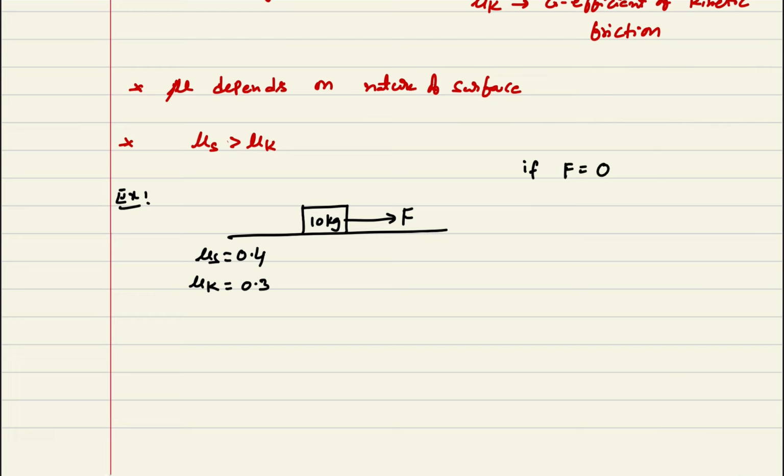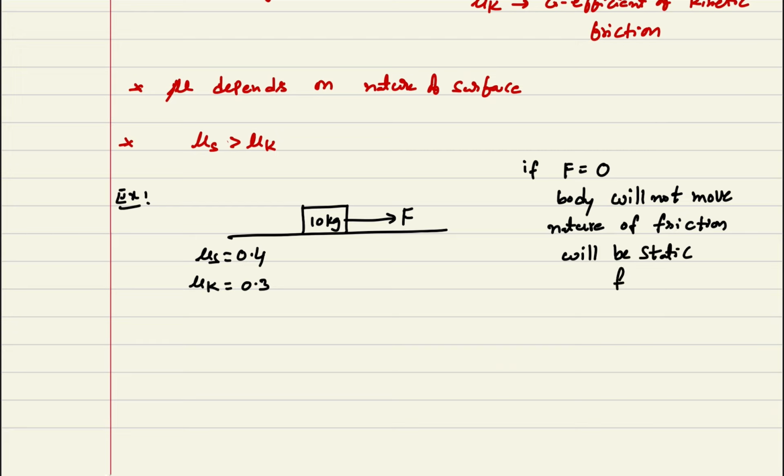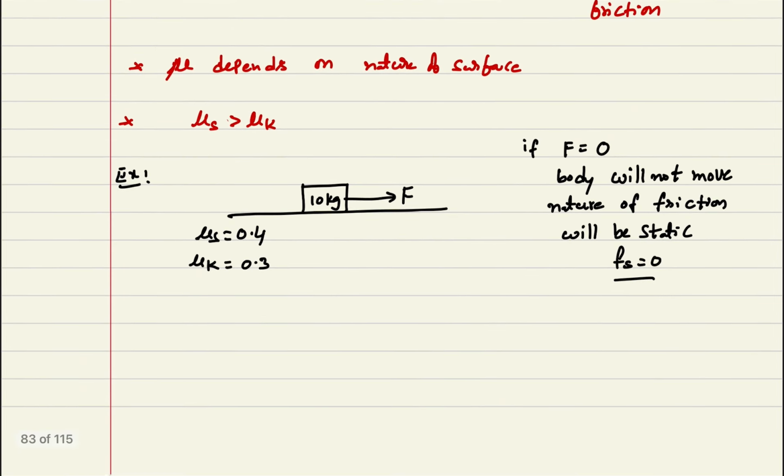If F is equal to 0, then we can write that the body is not moving. The body will not move. The nature of friction will be static, and the static friction value is also 0. It is not moving actually, so you can say there is no friction also.